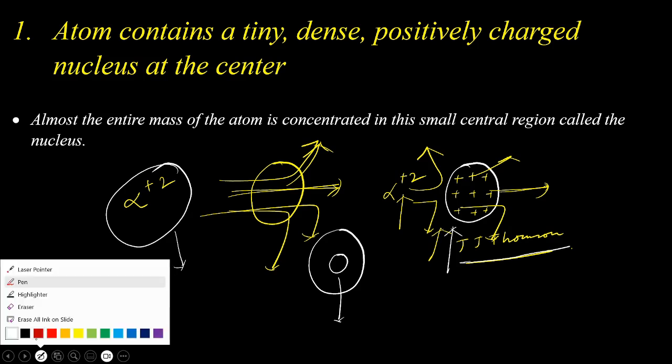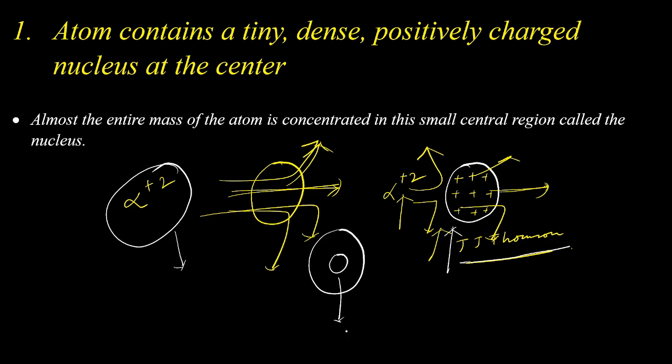He named that small region the nucleus. So the nucleus holds all the positive charge inside it. All the positively charged particles, meaning the protons inside the atom, are present inside the nucleus as proposed by Rutherford.